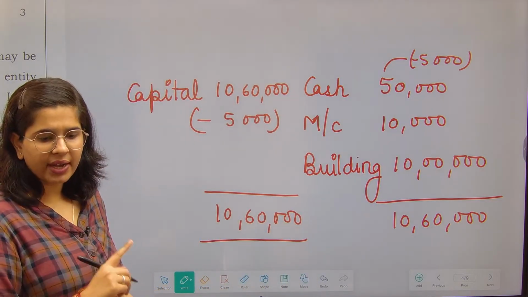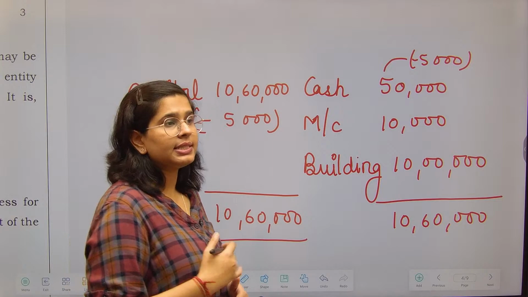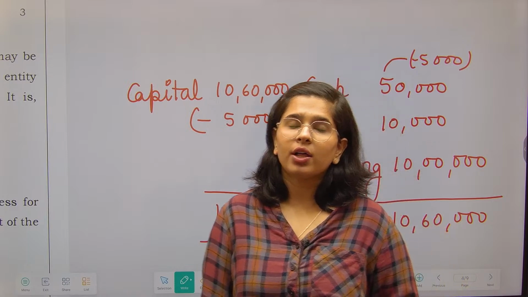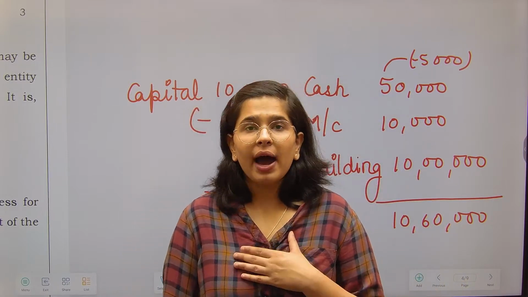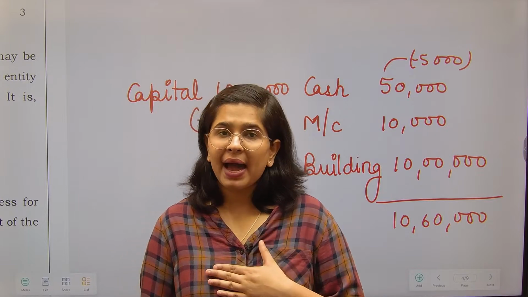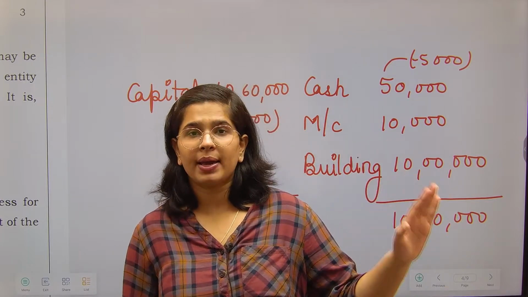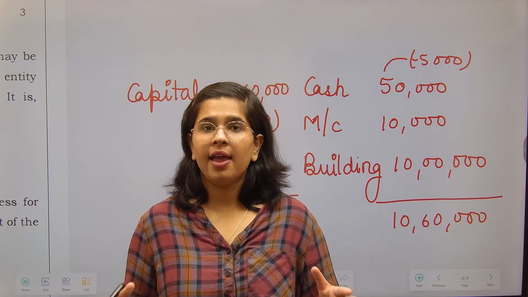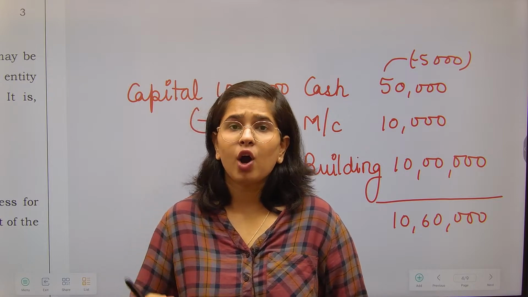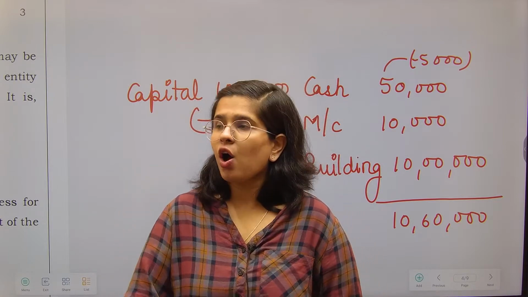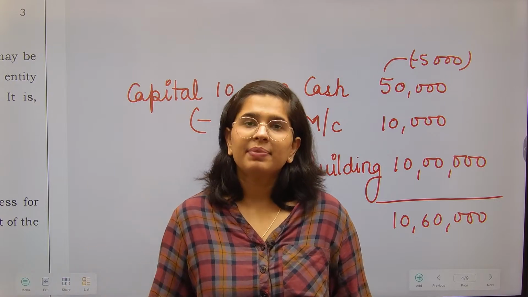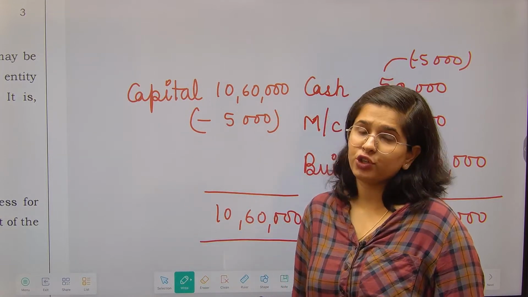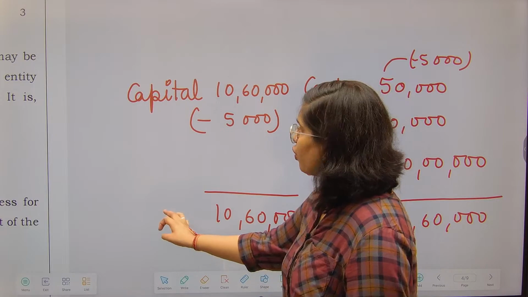Now here comes a very important concept which is called as a separate entity. ठीक है. अभी हम आगे पढ़ेंगे जब, तो वहां पे आप देखेंगे there is a concept called as separate entity. Although I have started my business, but my identity and identity of my business is different. ठीक है. दोनों की आइडेंटिटी एकदम अलग अलग है. Whatever expenses I am incurring on myself, on my personal things, or let's say for my family, they are not business expenses, and hence they should be removed from any kind of business accounting that you might be doing. ठीक है.